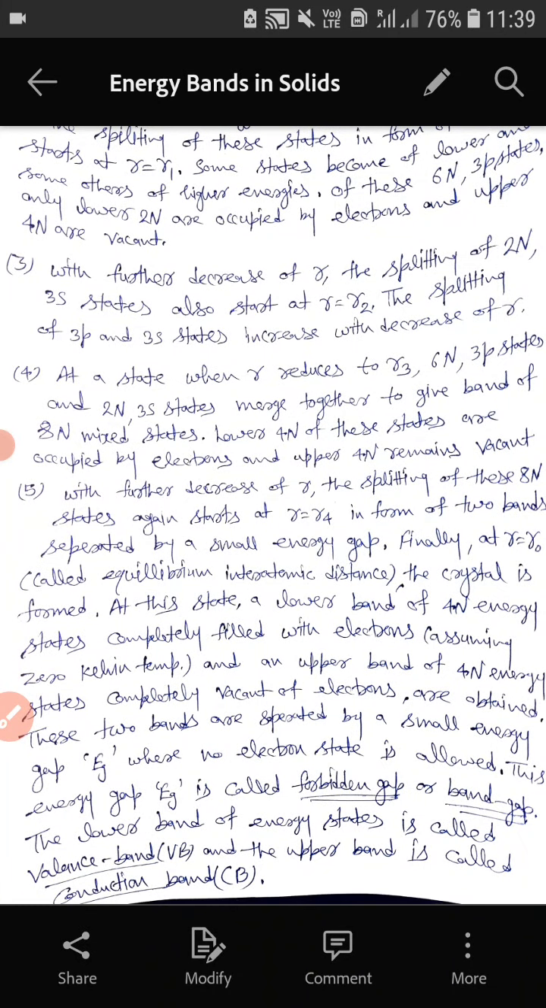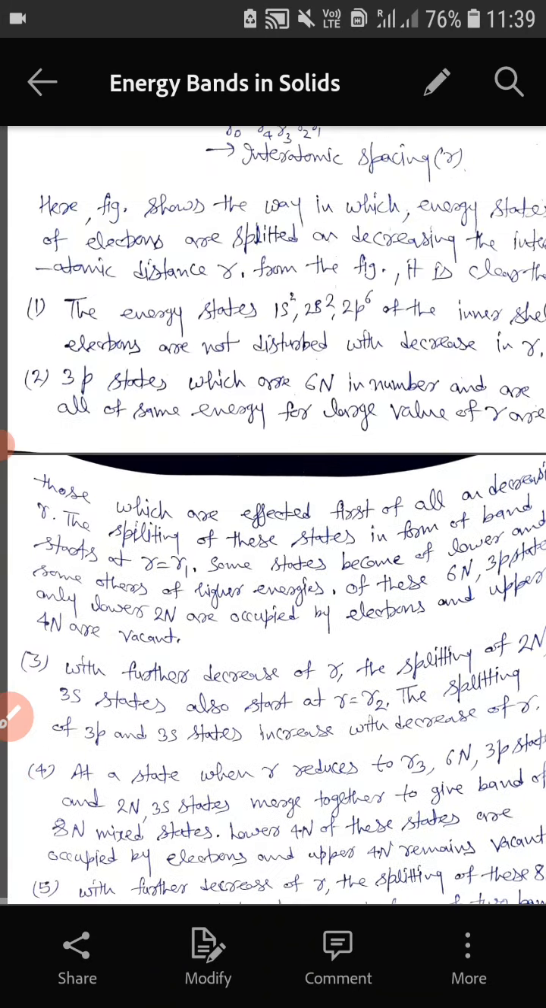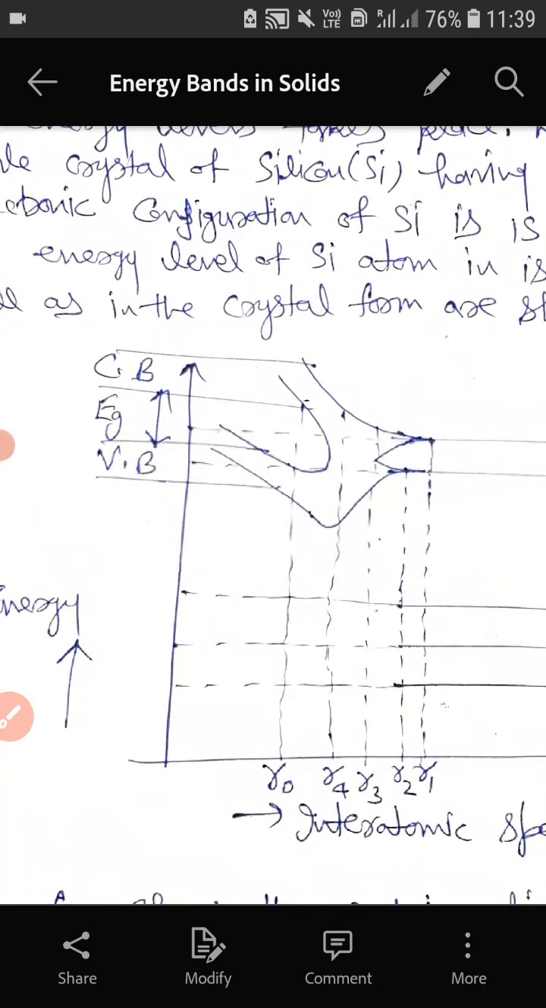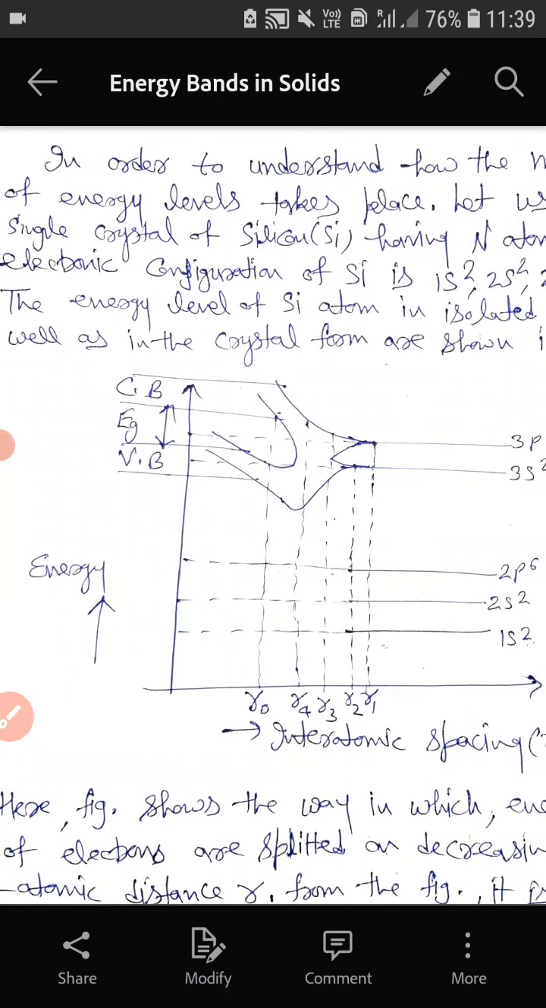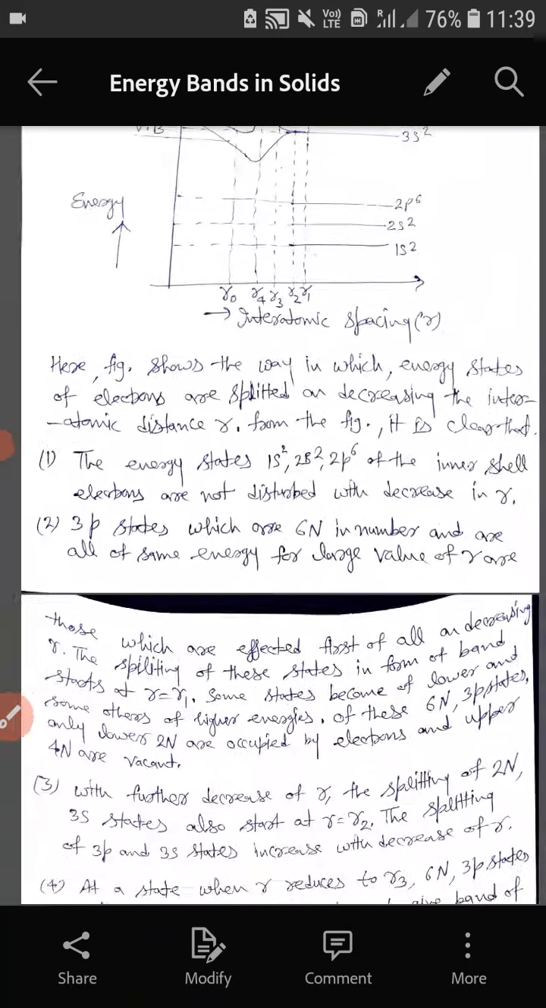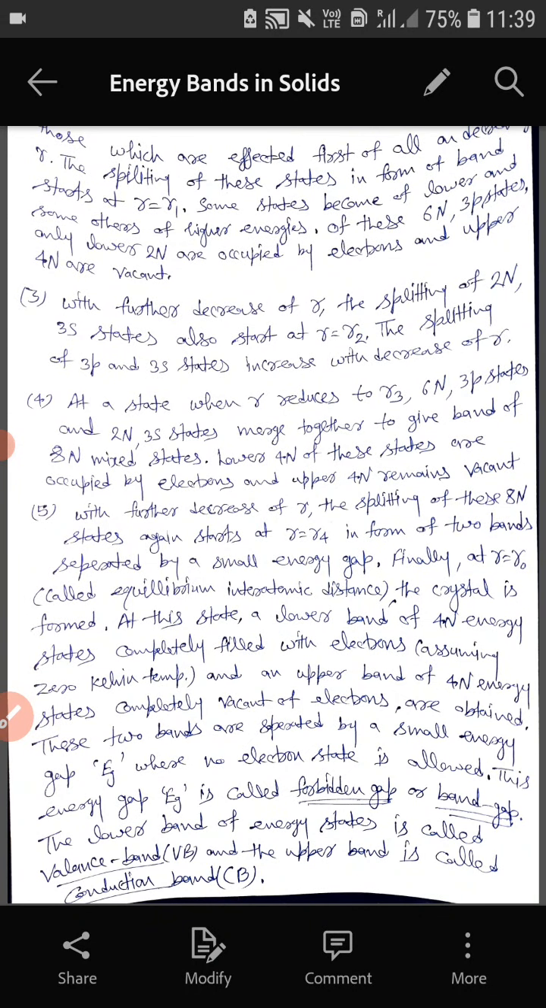Now with further decrease of R, the splitting of this 8N band starts again at R is equal to R4. Now see what will happen when we further decrease R. The splitting of this 8N mixed state will start again, in the form of two bands separated by a small energy gap. Finally at R is equal to R0, which we call the equilibrium interatomic distance, the crystal is formed. A stable crystal is formed in this situation.